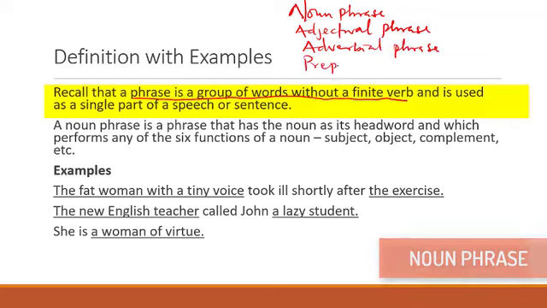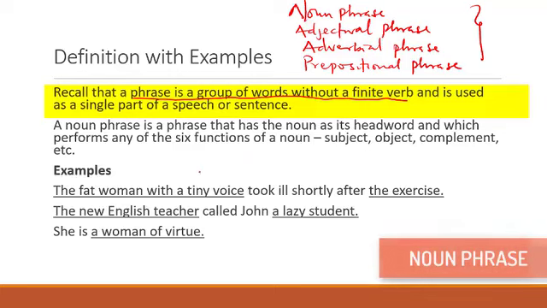Even though we have also what we call the verb phrase, we seldom talk about that. So we focus on these majorly. But today, our focus is on noun phrase.